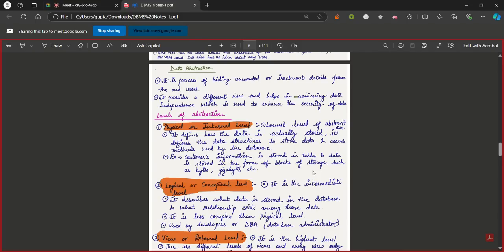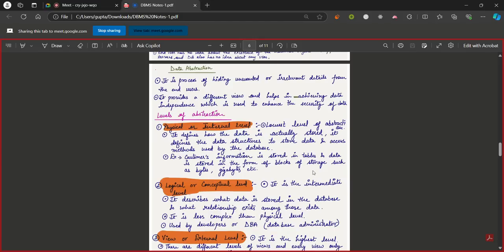You see, when I enter the data in a database system, I enter multiple things. But not all the fields or all the data are relevant to the end user. Suppose I fill a Google form, my data goes to the backend or some database storage system. There are multiple fields that I fill in a Google form, and there are some more things that go on the backend. That is my email ID that I used, the time that I filled the form, the date on which I filled the form. So these are irrelevant fields that are not going to be very helpful to the end user. They do not need to access them.